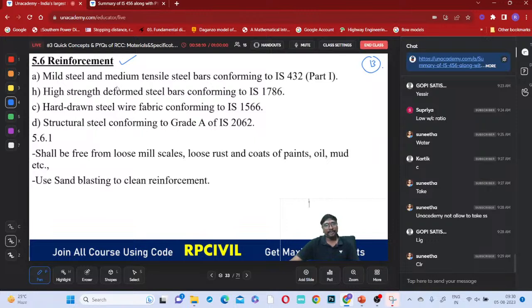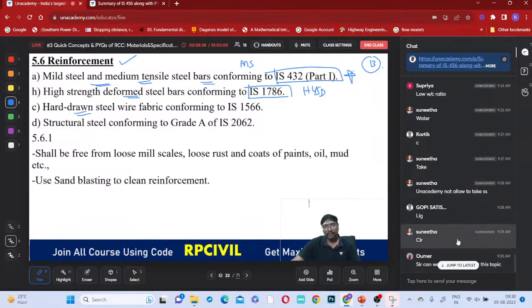What are the reinforcements? Mild steel and medium tensile steel bars conforming to which code? This IS 432 part 1. These code numbers are very important, okay? Mild steel is conforming to IS 432. High yield strength deformed bars correspond to which one? This IS 1786, right? HYSD bars. So these two at least you try to remember, right?